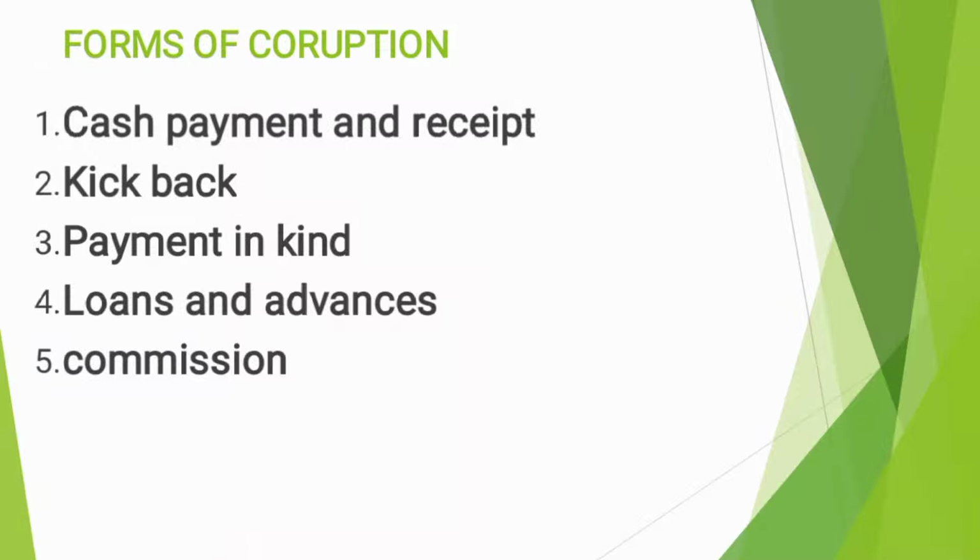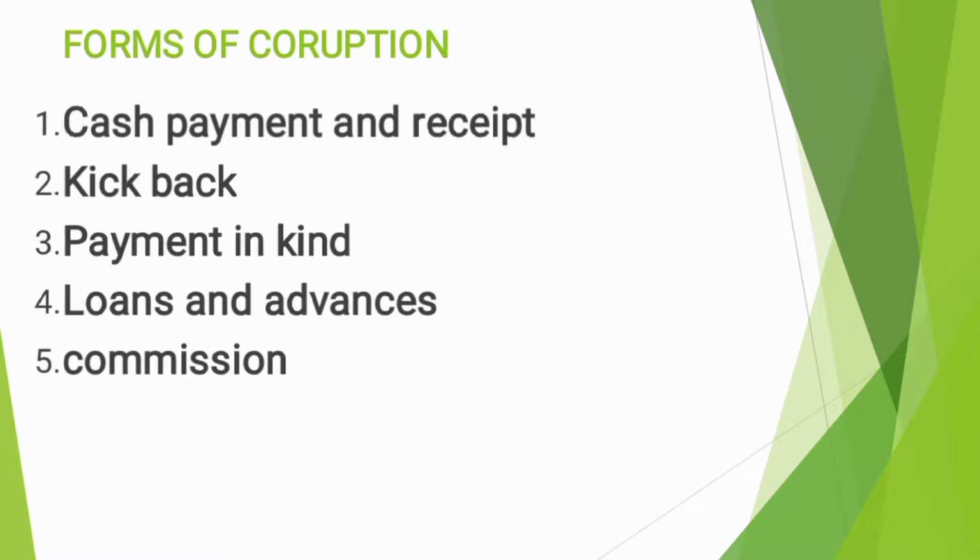Those people who will be awarding the contract will demand commission from the contractors. You say, okay, if we give you this contract, how much are you going to give us from the 100,000? Okay, I'll give you 20. And they will offer that person the contract. So it is commission.